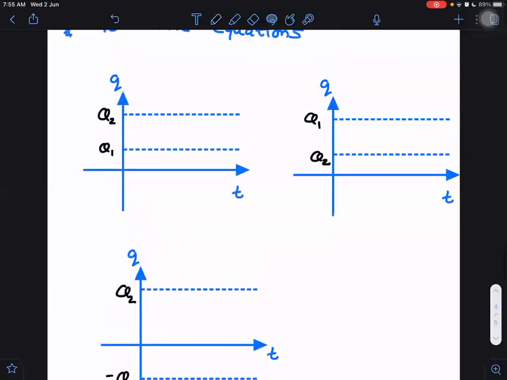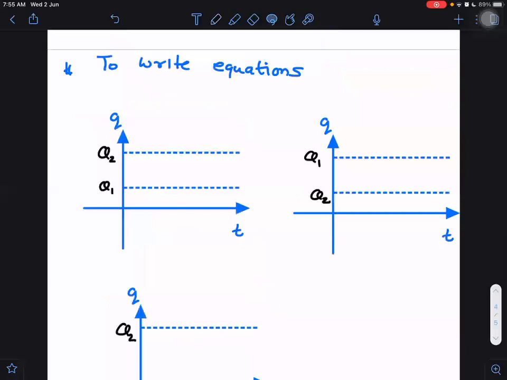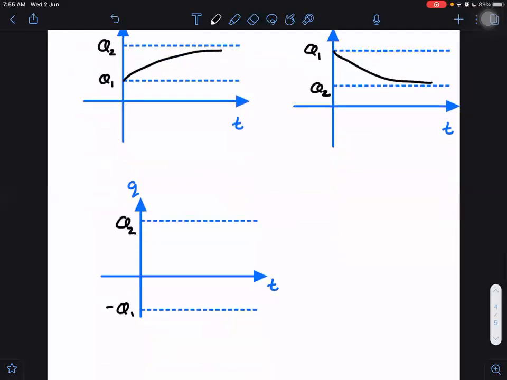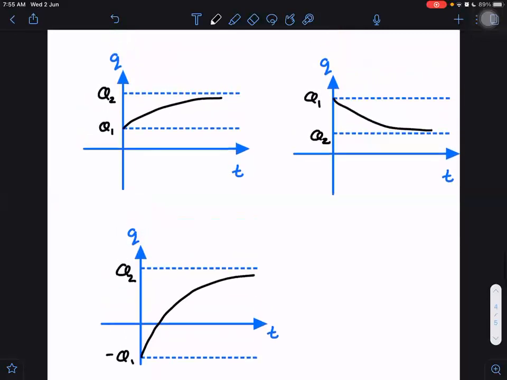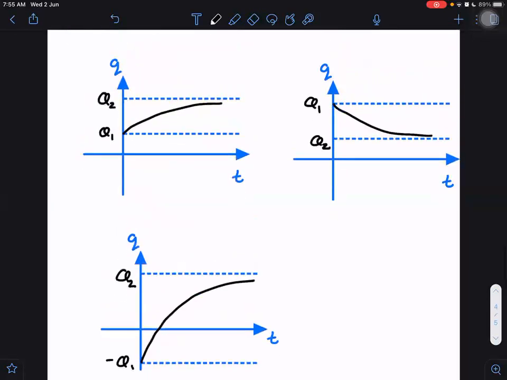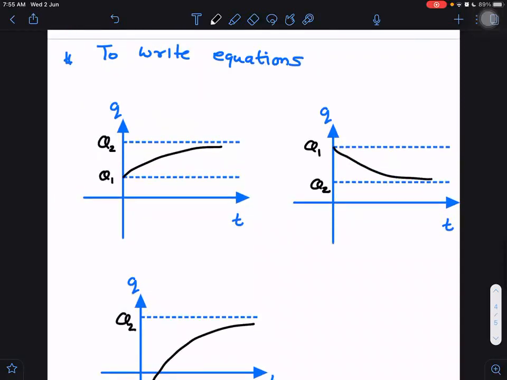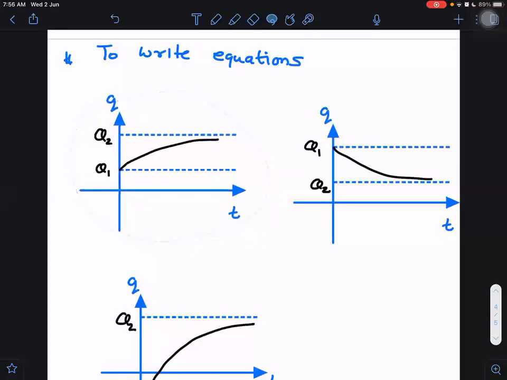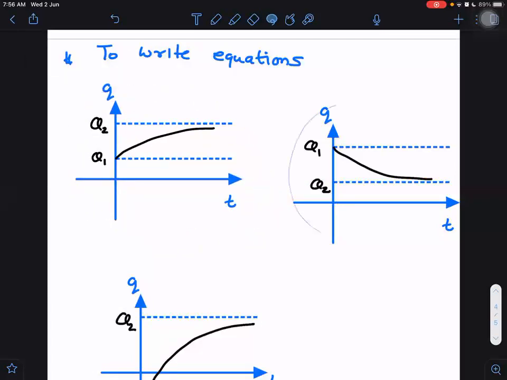Now I have to write the equation for this. First of all, graph. What would be the graph? If you know initial and final values, you can plot the graph easily. So in first case, what would be the equation? Exponential I have to plot.